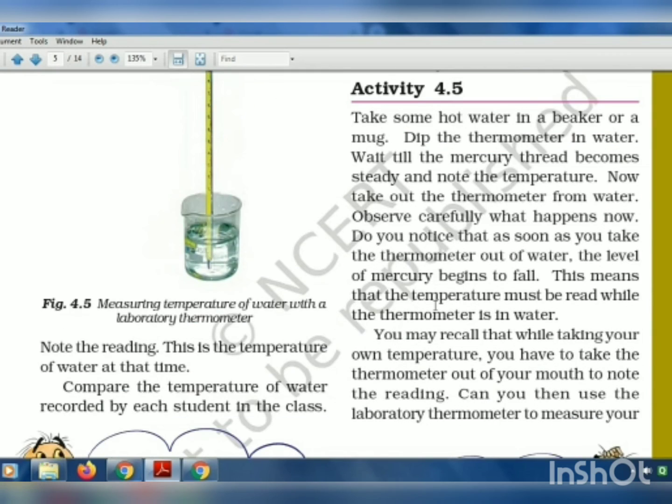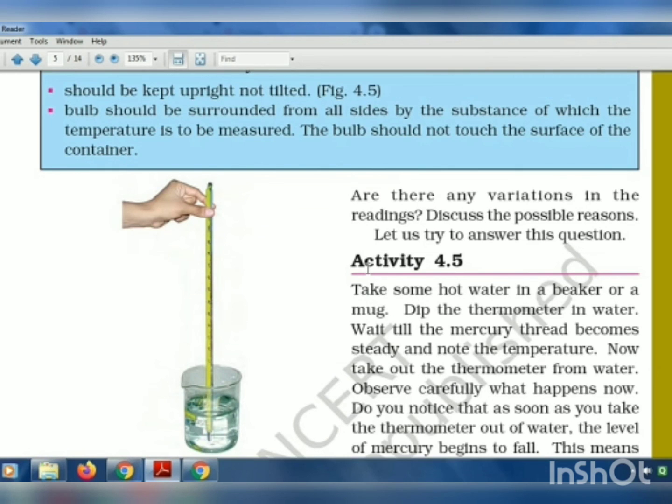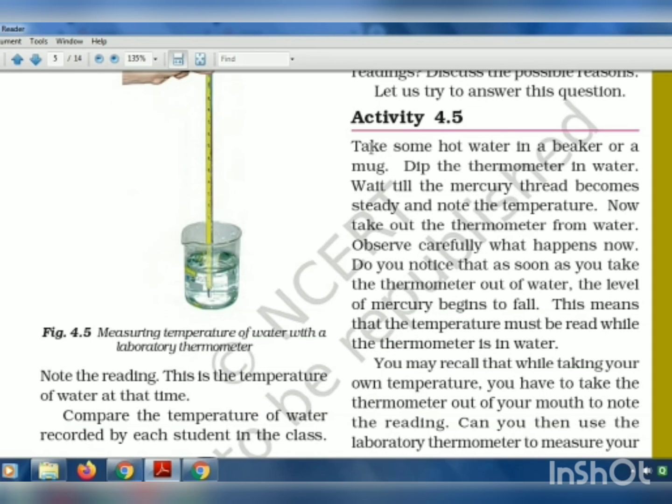When the mercury becomes steady inside the thermometer, you can take the reading and find out the temperature of the water at that time. If different students do the same thing, the temperature will come different each time. Similarly, you can take some hot water in a beaker, dip the thermometer in it, wait till the mercury thread becomes steady, and note the temperature. Now take out the thermometer from the water.